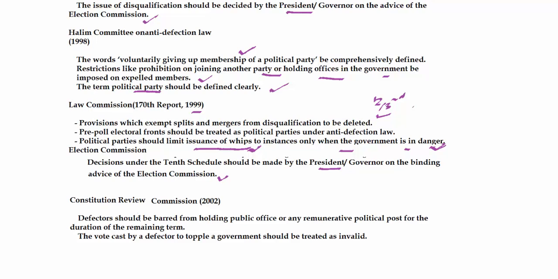Then the suggestions were made by the Constitutional Review Commission, the Venkatachaliah Commission in 2002. It has suggested that defectors should be barred from holding public office or any remunerative political post for the duration of the remaining term. In a way, this committee suggested imposing extra penalties on the defecting members apart from disqualification. And the second suggestion was that the vote cast by a defector to topple a government should be treated as invalid. So these are the suggestions made by different committees and commissions.